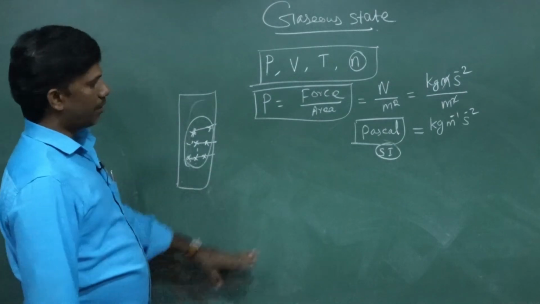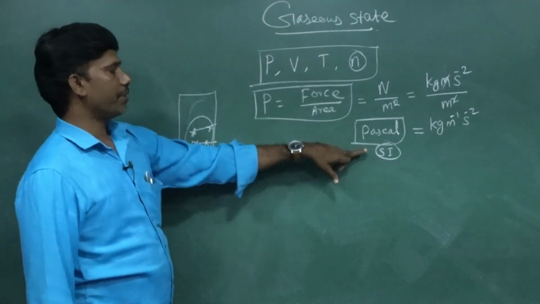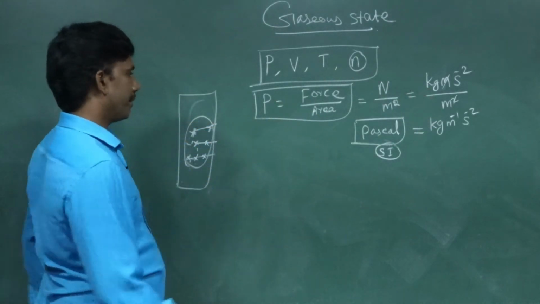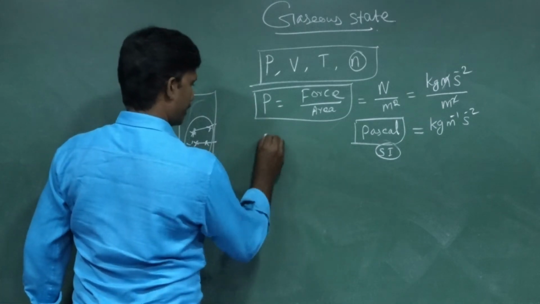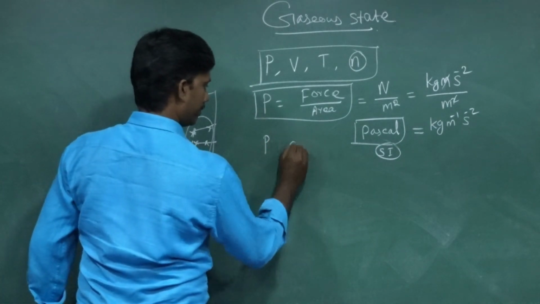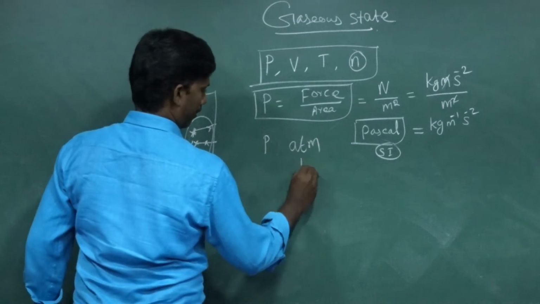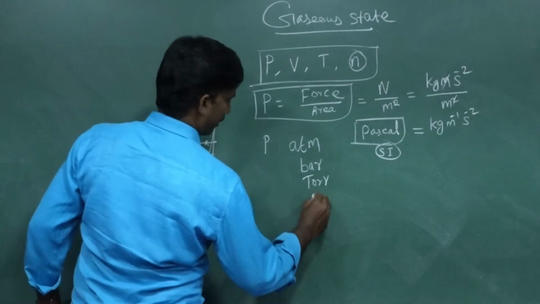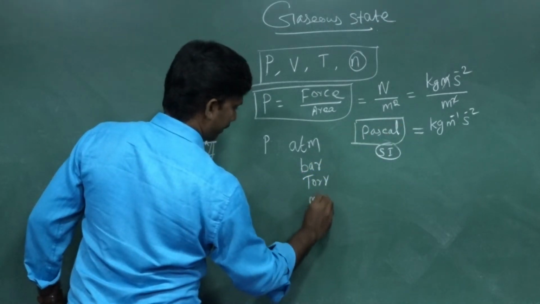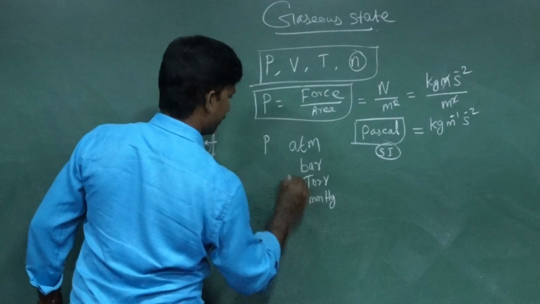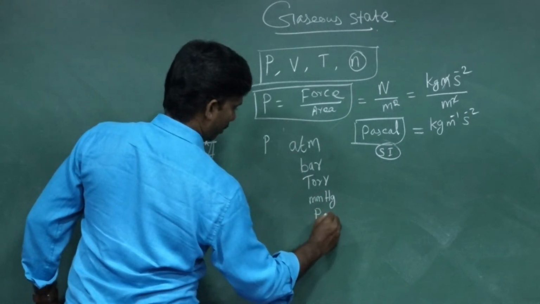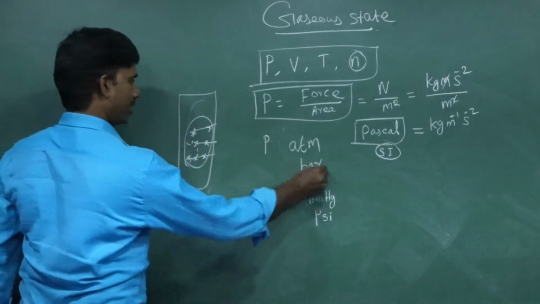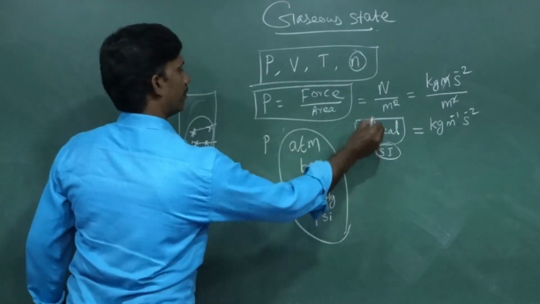There are a lot of other units in use nowadays. The SI unit of pressure is Pascal, kilogram per meter per second squared. What are the other units to measure pressure? Atmosphere (atm), bar, Torr, millimeter of mercury, and pound per square inch. These are the other units to measure pressure.